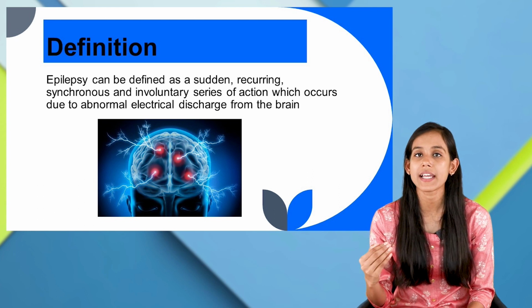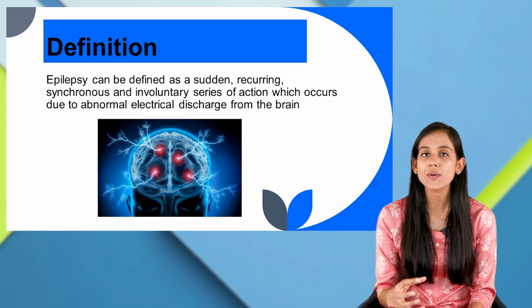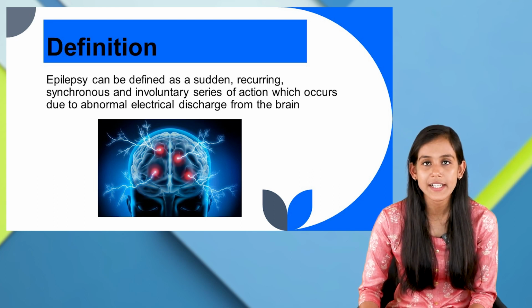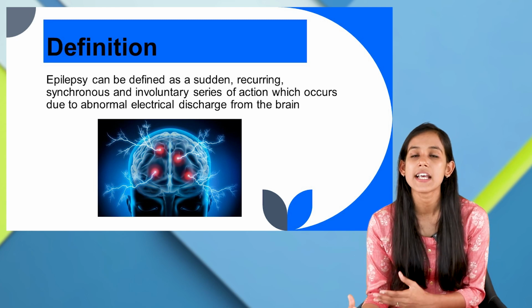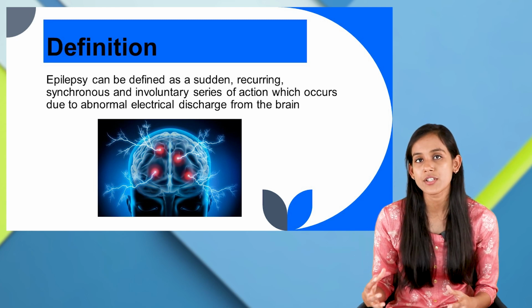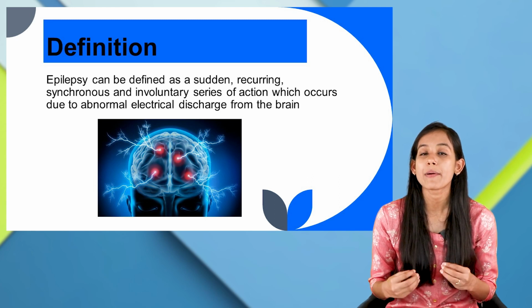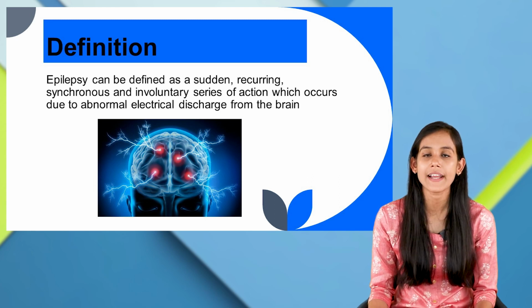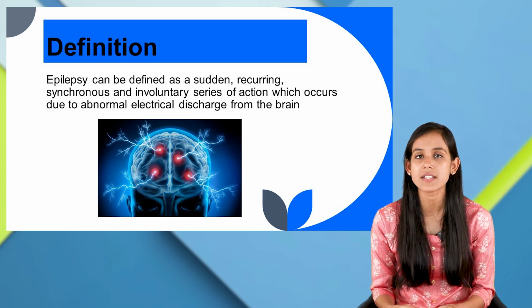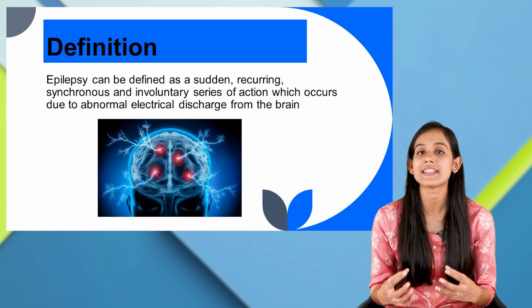Now, what do we mean by synchronous? We know that our neurons get activated and send electrical signals, and that is how the normal process is. But here there would be abnormal electrical discharges. So here synchronous means active at the same time.